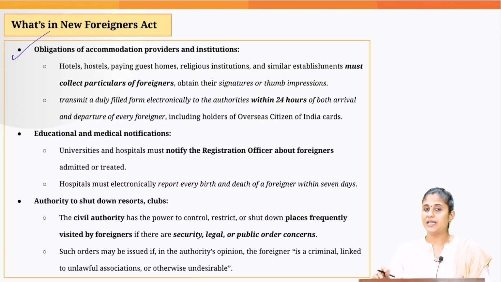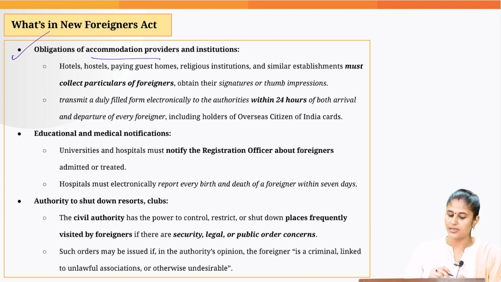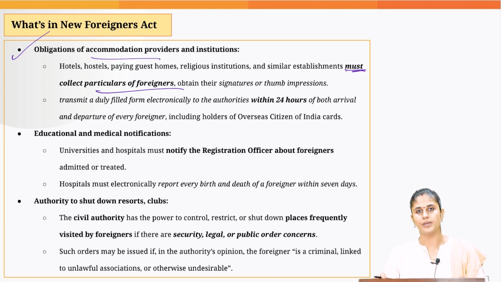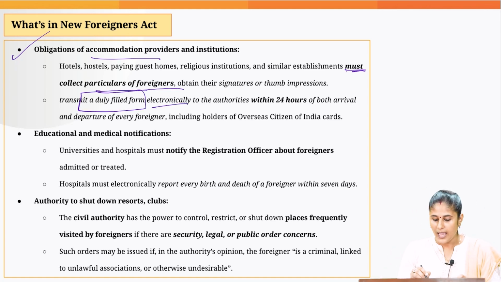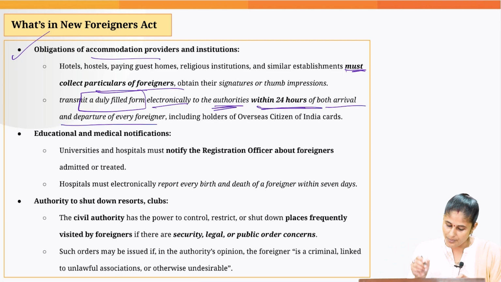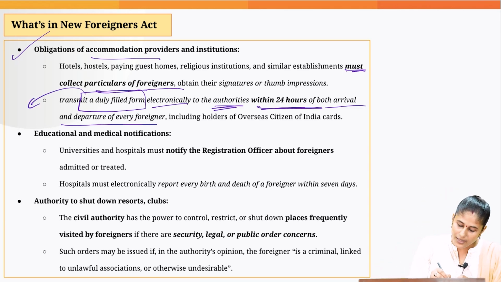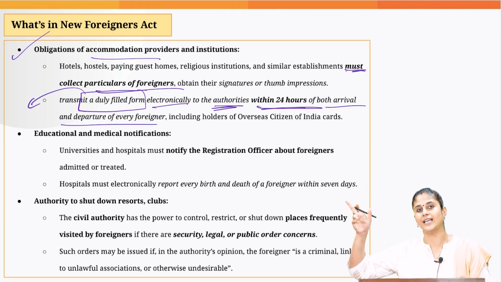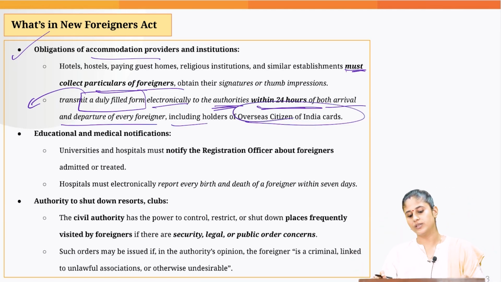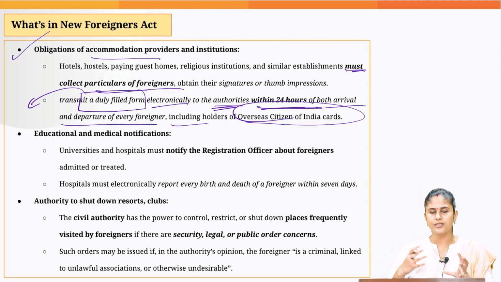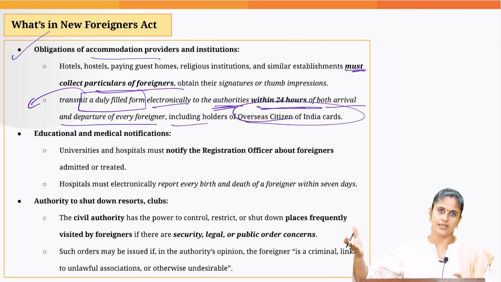Then we have placed an obligation on accommodation providers like hostels, hotels, paying guest homes, etc., that they need to collect the particulars of foreigners, basically thumb impression or signature, and they have to fill a form electronically and give these details to the concerned authorities within 24 hours of both arrival as well as departure of every foreigner. So you see, from manual we are moving to electronic mode to address the data gap that we previously had. And it would also include the details of overseas citizen of India card holders. Overseas citizens of India are actually citizens of another country, but they are people of Indian origin.